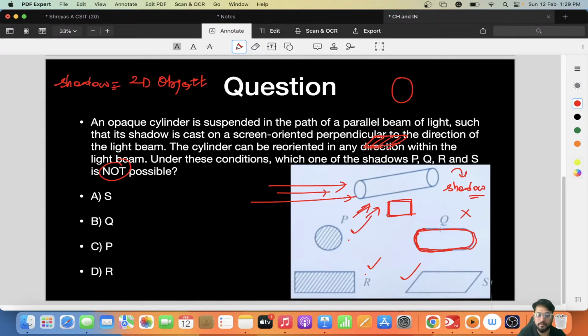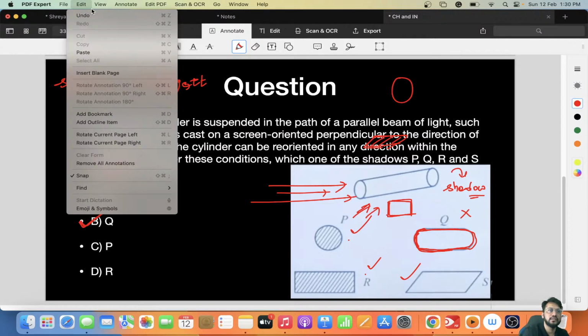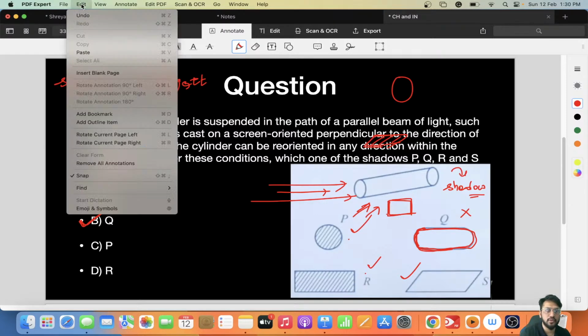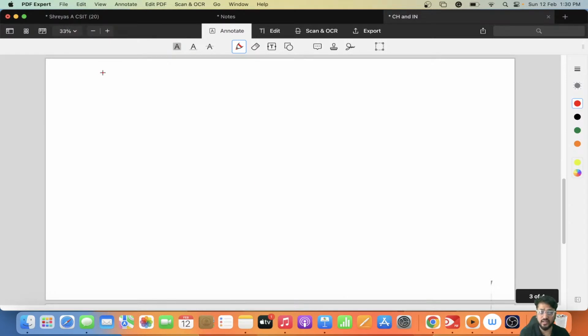So Q cannot happen. PRS can happen, Q cannot happen. So B option will be the right answer. Okay, B option will be the right answer.